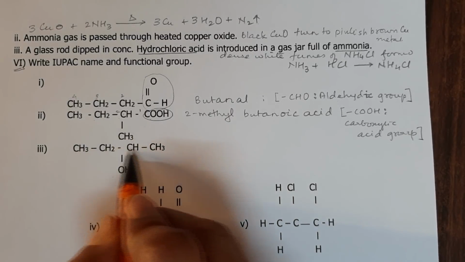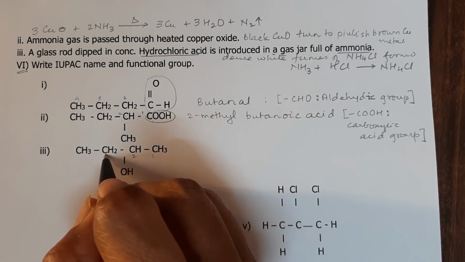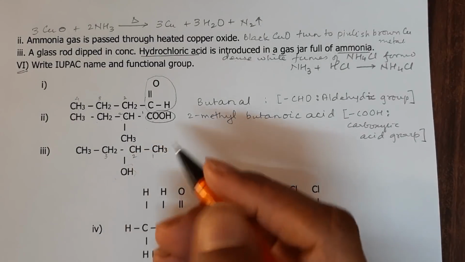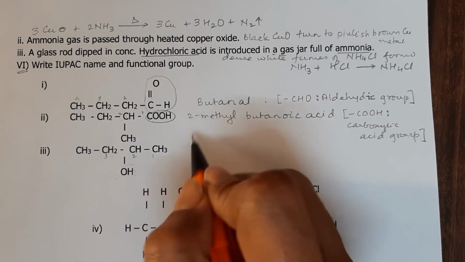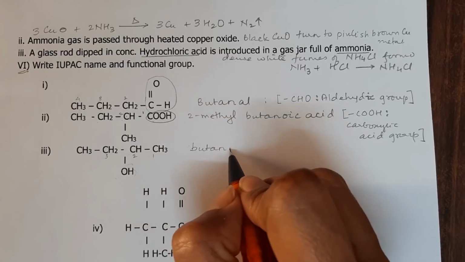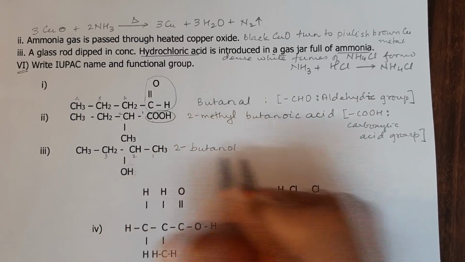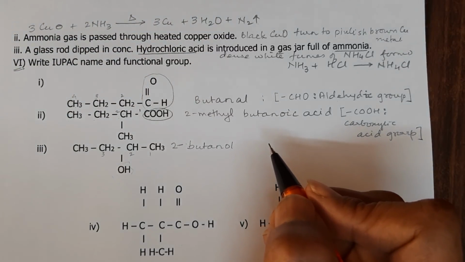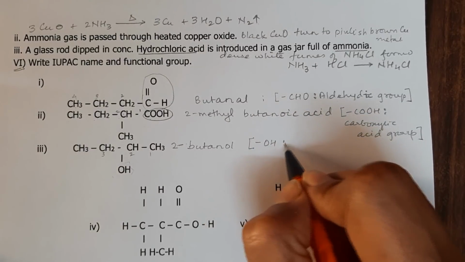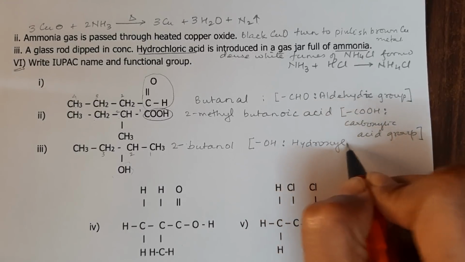Now for the third one, this is the longest chain which has got 4 carbons, and here 1, 2, 3. So the second carbon has got OH group, so it is butanol, but it is 2-butanol, or you can write it as butane-2-ol, and the functional group is dash OH, which is hydroxyl group.